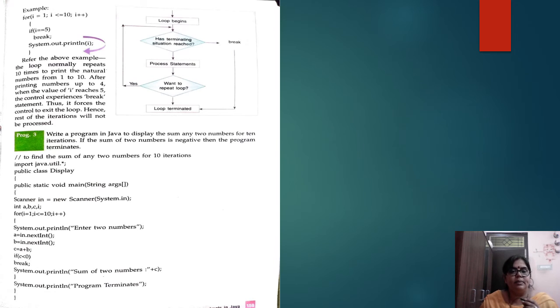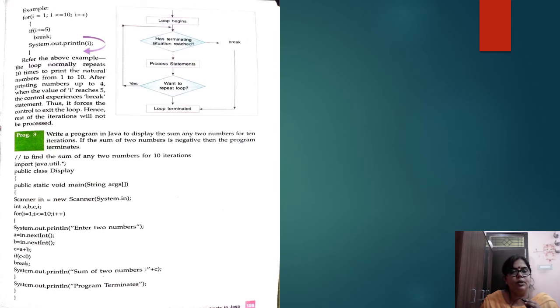Now the next program is another one. Write a program in Java to display the sum of two numbers for 10 iterations. If the sum of two numbers is negative, then the program terminates. If the sum of two numbers comes out negative, then our program will terminate. Otherwise it will work. Then we have put the loop here.